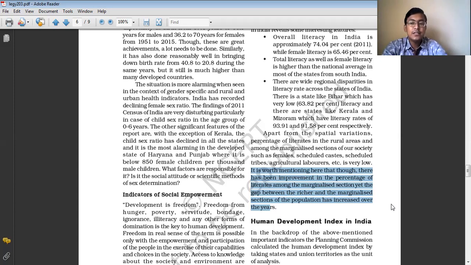So these are the three different indicators which help in determining the level of human development of a particular place or nation: indicators of economic attainment, indicators of healthy life, and indicators of social empowerment. We are over with the various indicators of human development. These indicators provide information about the level of human development and help in measuring it for a particular geographical area.